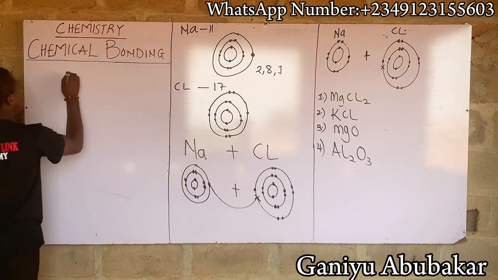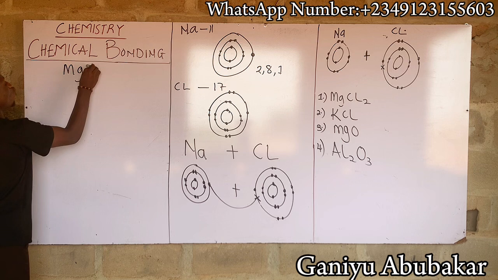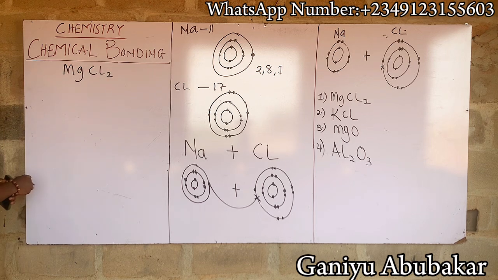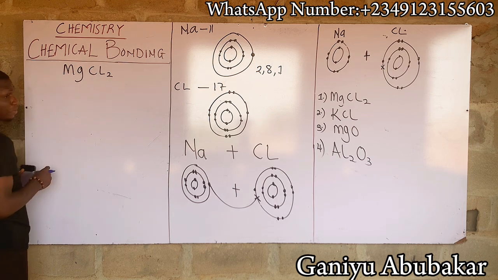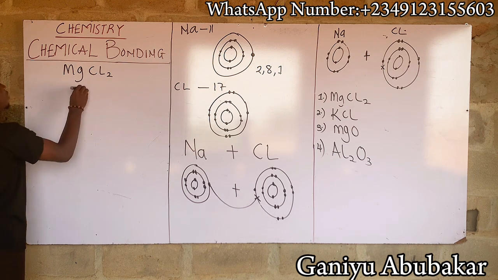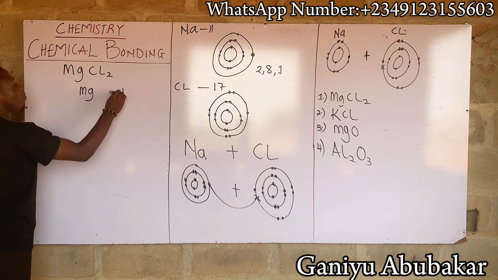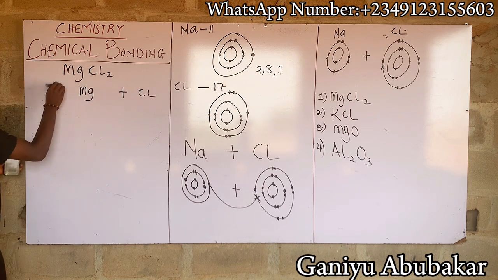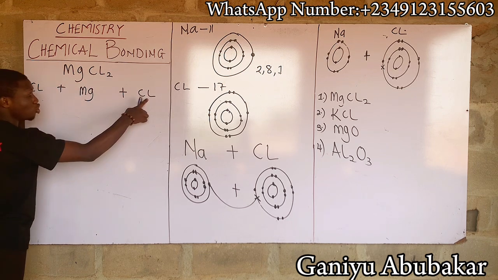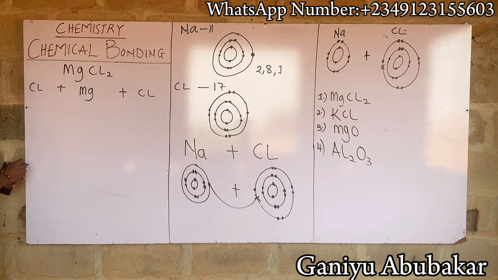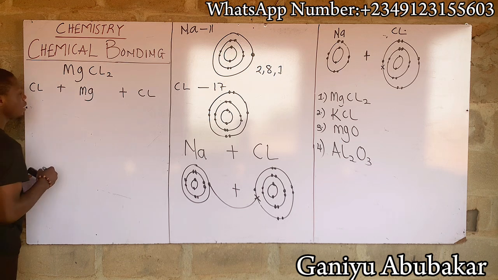Let's consider magnesium chloride, please. Look up, please. For this one here, I'm having magnesium combining with two chlorine. So let's say magnesium is here combining with chlorine, combining with chlorine, 1 plus 1 is 2 chlorine with magnesium combining. Let's see what we get.